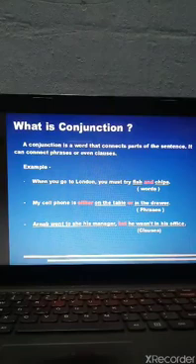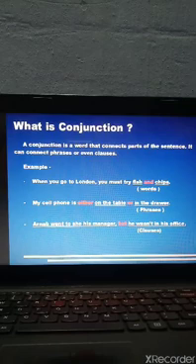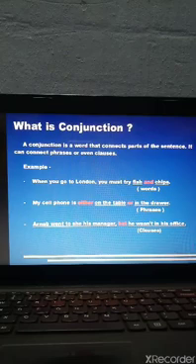What is conjunction? Conjunction is a word that connects parts of the sentence. It can connect phrases or even clauses. That means if a sentence is connected to another with a word, that word is called a conjunction. Like and, either, or, nor, neither nor. All these words are conjunctions. See the examples given over here.